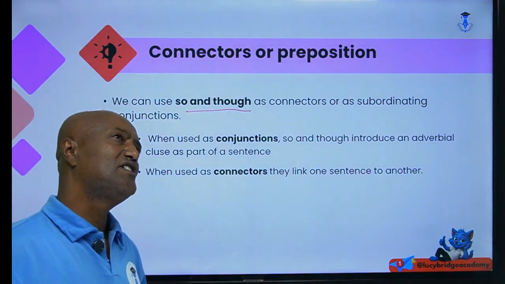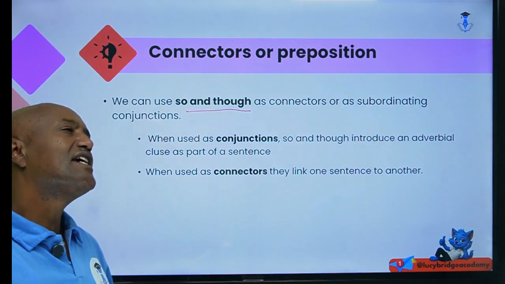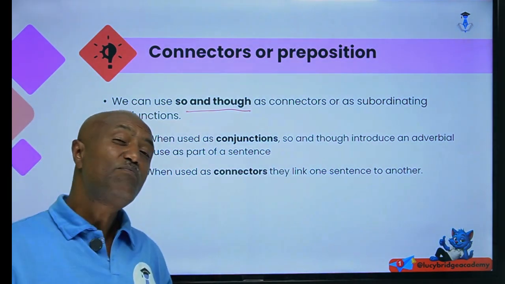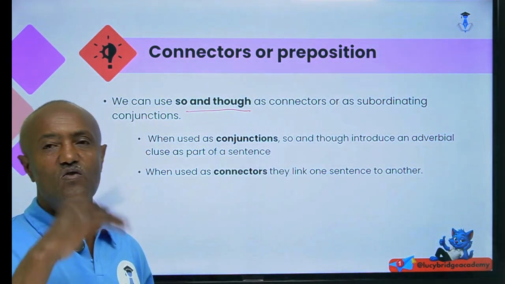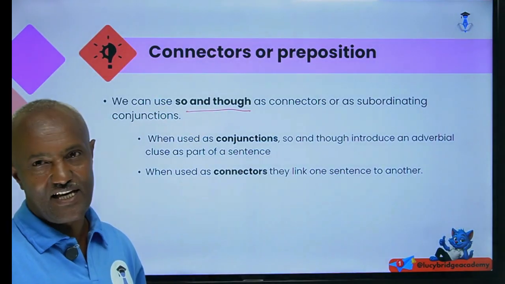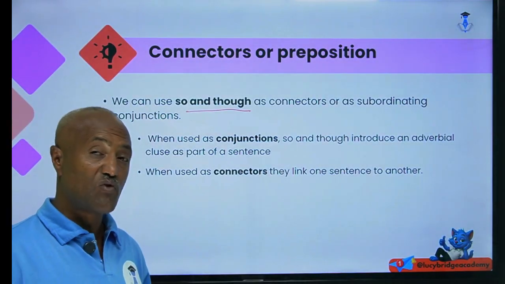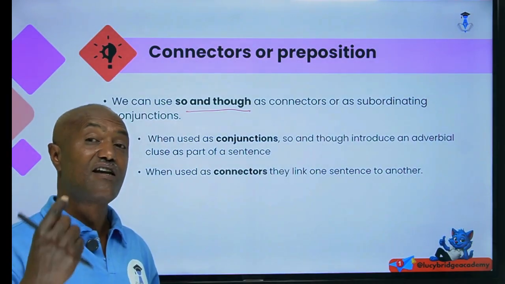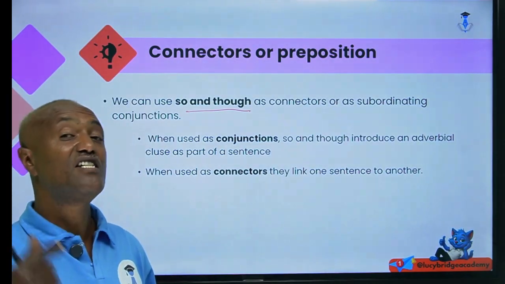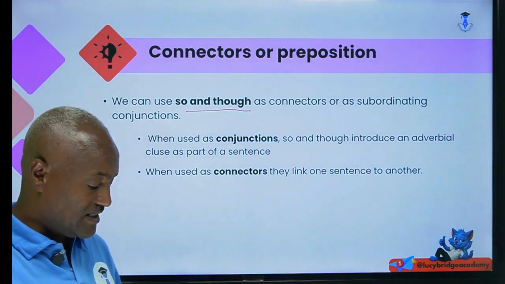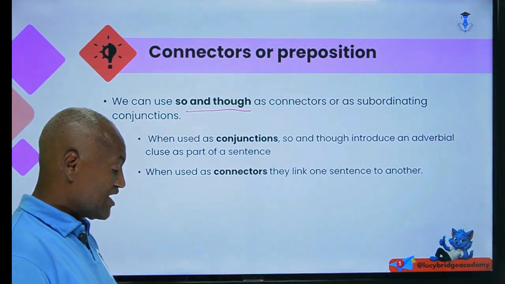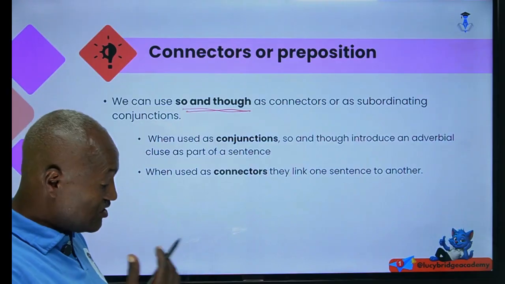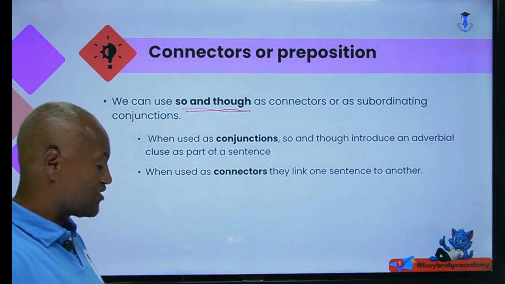A subordinating conjunction is a conjunction that changes an independent sentence into a subordinate sentence. When we say subordinate sentence, it is a sentence that cannot stand alone and give a complete sense. It needs another sentence to be completed. For instance, here, so and though can be used both as a connector and a subordinating conjunction.